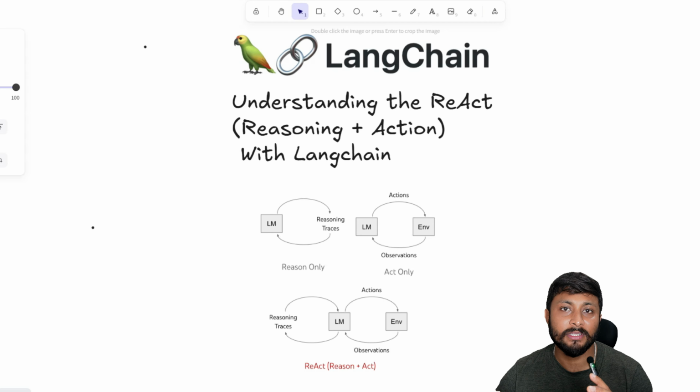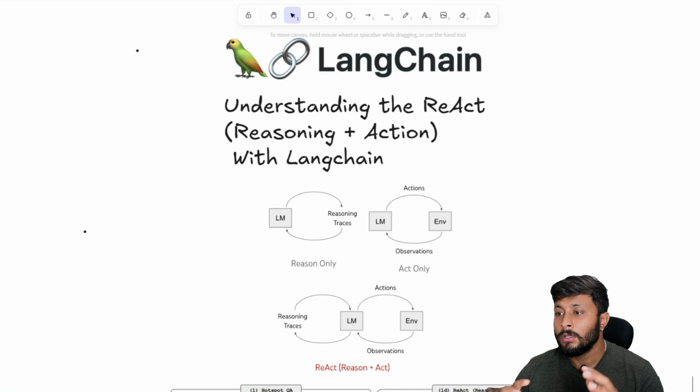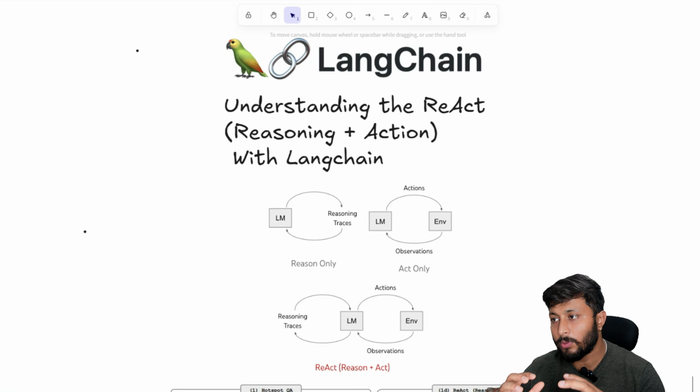Please stay connected with this video till the last. Okay, so in this React prompting or this React agent, it is all about reasoning and action. Here you could see that we have two different types of prompting, that is reasoning only and action only.